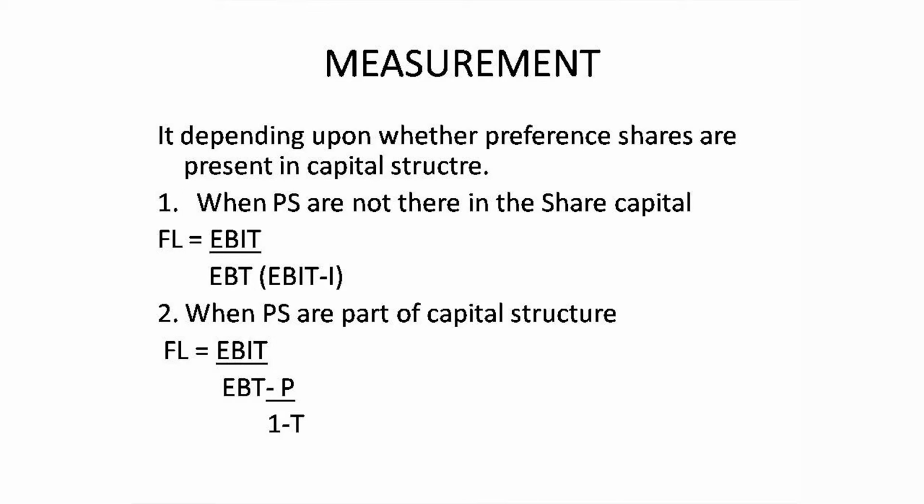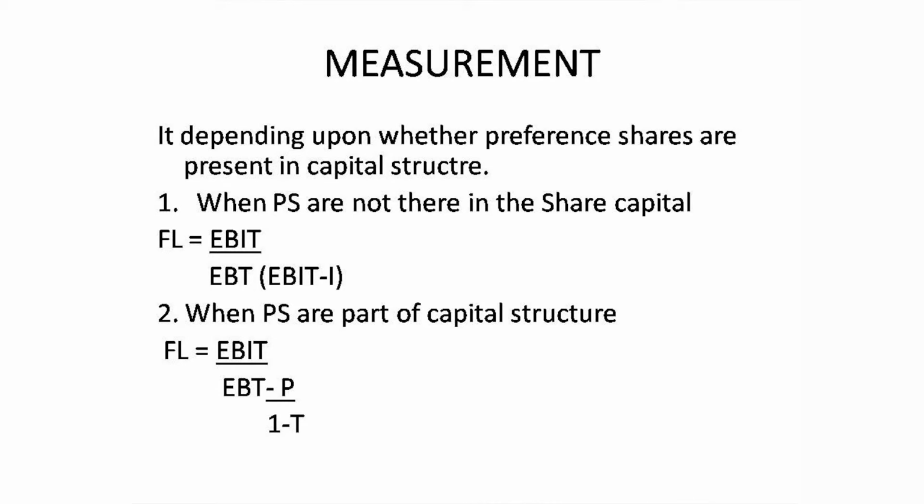Here there are two cases. One is when preference shares are not there in the share capital, and another one is when preference shares are part of the capital structure. The formula for financial leverage when preference shares are not there in the share capital: financial leverage is equal to EBIT divided by EBT.